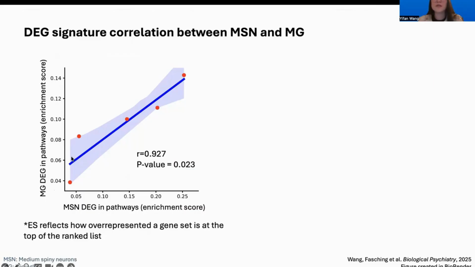So we calculated the correlation between the ES scores of microglia and medium spiny neurons, and we observed a statistically significant correlation between these two pathways.